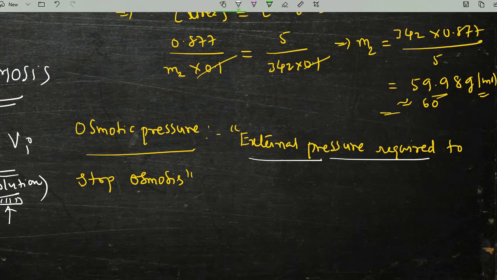Very simply, that means the flow of solvent molecules into the solution will be stopped, that is called osmotic pressure.